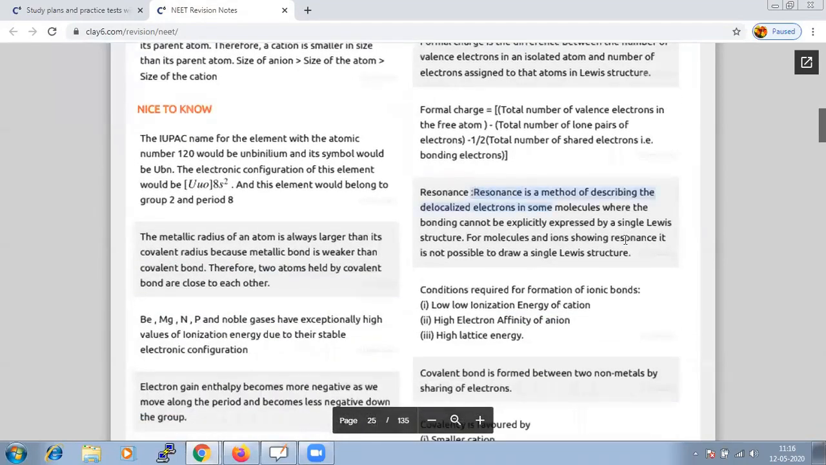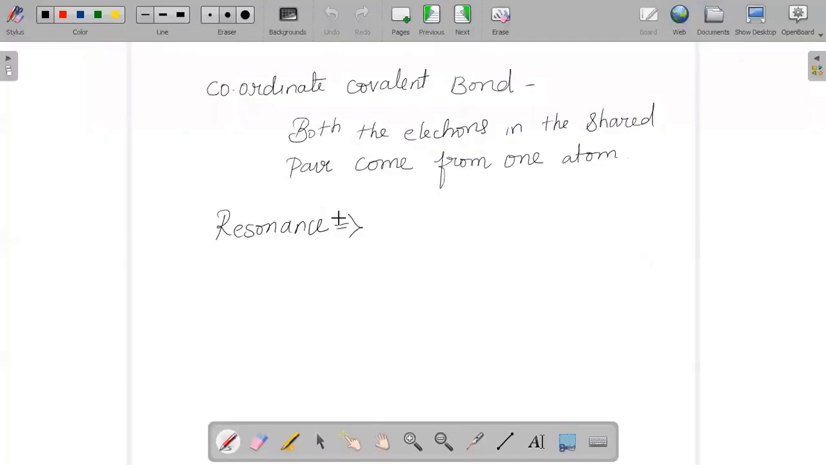What is resonance? Resonance is a method where you describe the delocalized electrons in some molecules where the bonding cannot be explicitly expressed by a single Lewis structure. For molecules and ions showing resonance, it is not possible to draw a single Lewis structure. You cannot describe resonance with a single Lewis structure.